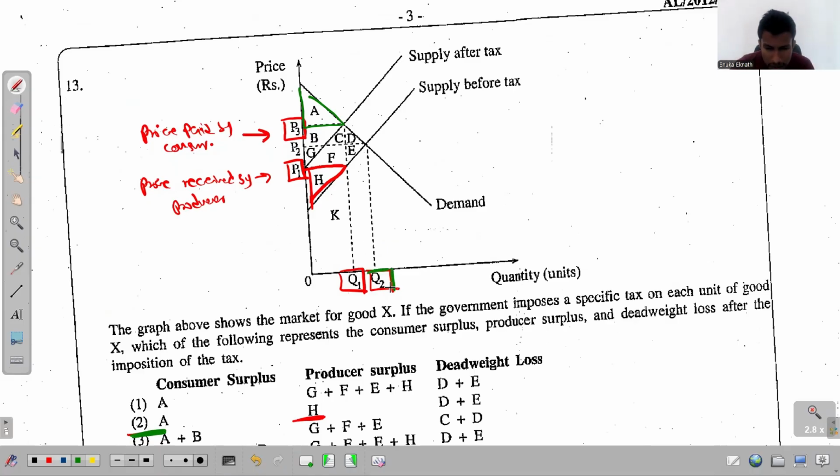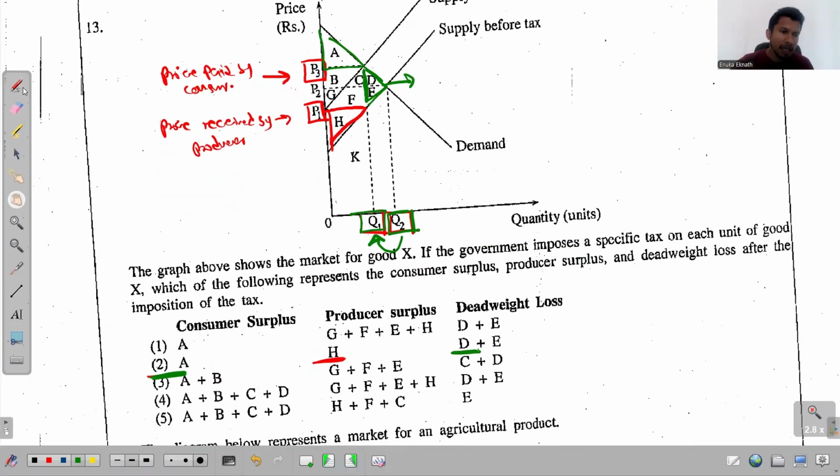So this is the efficient market quantity that gets decided based on the market demand and the market supply. But after imposing the tax, the quantity reduces. So this Q1 quantity is an inefficient quantity. When they produce this inefficient quantity, the society loses this region which was previously recognized as a part of economic surplus. So this region DE we label as the deadweight loss. So obviously DE is the deadweight loss here. Then the answer has to be the second one.